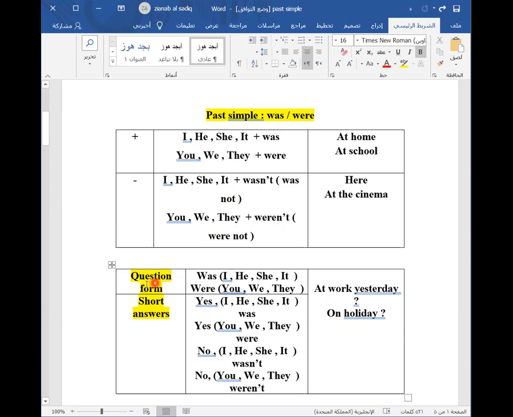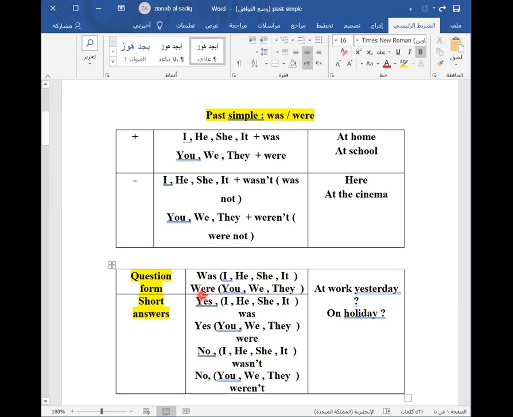Now, if you are going to make a question, you can switch. So you will say, for example, was she at home yesterday? You will start your question with was, and you will use was with I, he, she, it. For example, was he at work yesterday? And the answer will be yes, I, he, she, it was, or no, I, he, she, it wasn't.